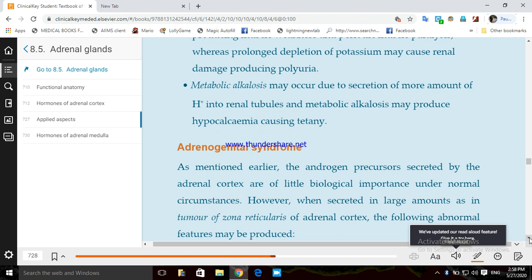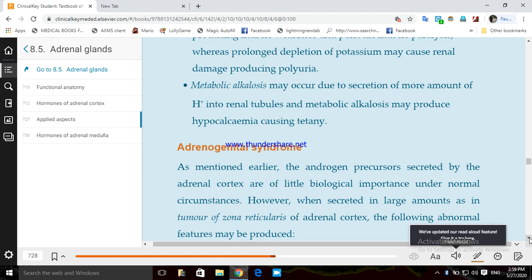So hyperaldosteronism also causes H plus secretion. This H plus is secreted into the tubules from the capillary, that is, from the body's blood vessels and the tubule cells into the lumen. You are excreting H plus and making your urine acidic, right?